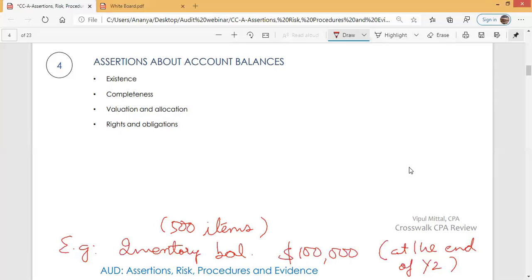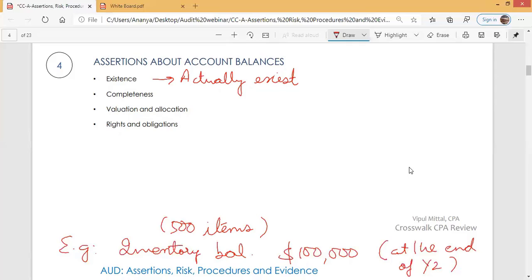That inventory actually exists. It is not that we have reported fake inventory items. It is not that we only have 400 items, but we have reported 500 items. No. We have inventory of 500 items.